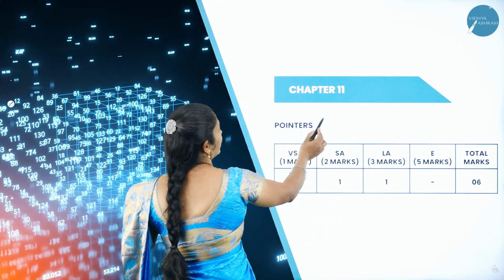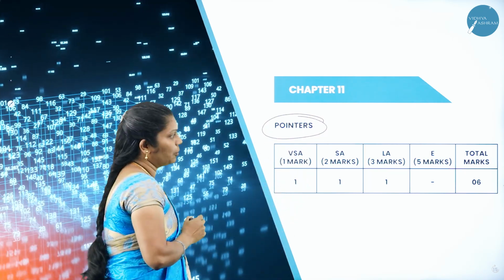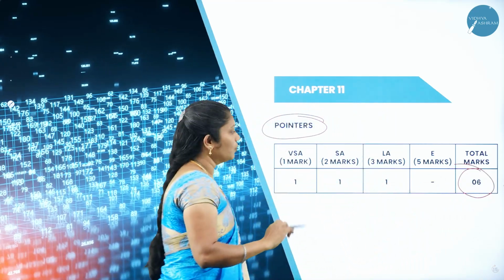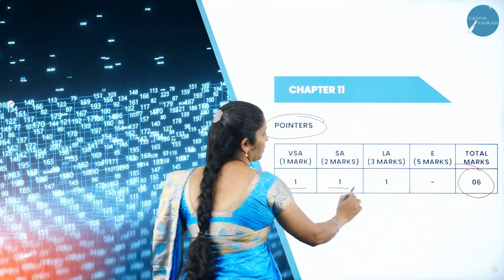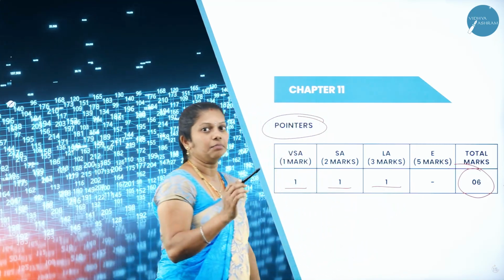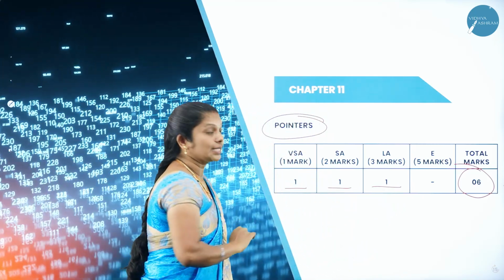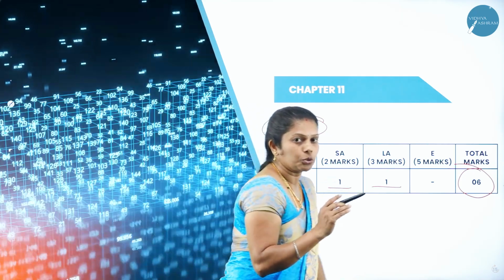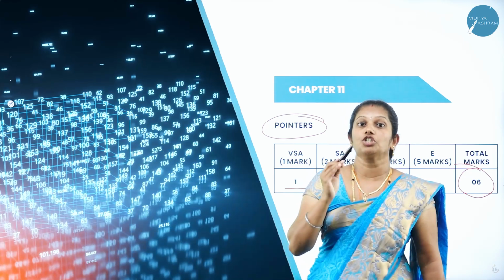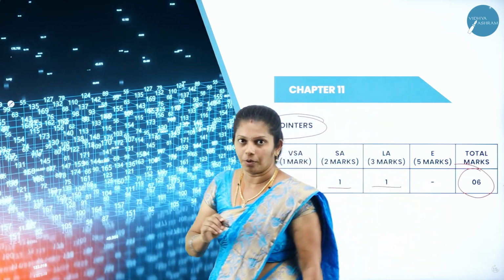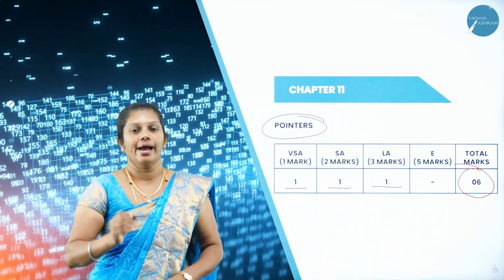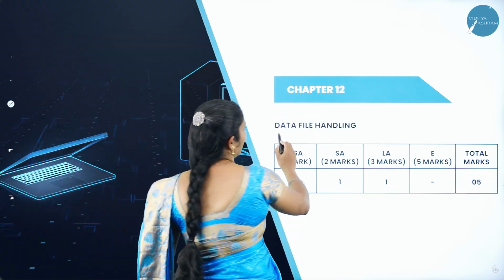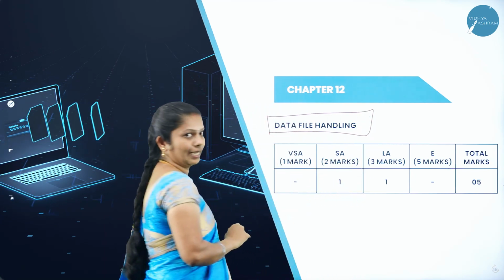Whereas the next chapter is pointers. In this pointer chapter, the total weightage is 6 marks in the annual exam. Out of 6 marks, in part A 1 question, part B 1 question, as well as in part C 1 question. Totally 6 marks in the annual exam. Whereas in this chapter also, you will come to know what you mean by pointers, which are the operations in pointers we are able to perform, how exactly it will work, as well as you have one program also in this chapter.